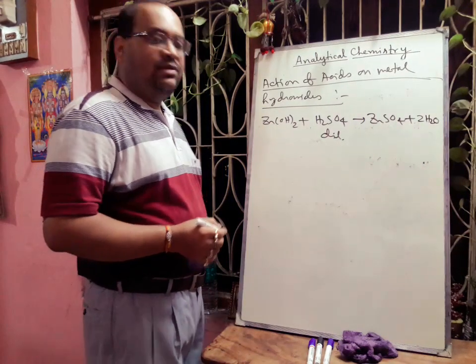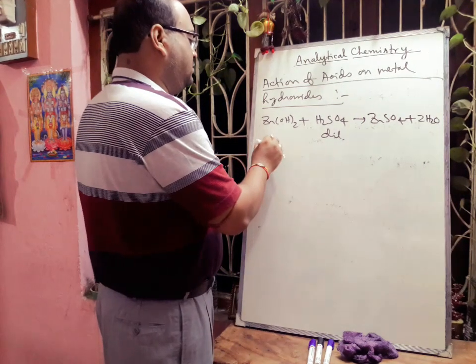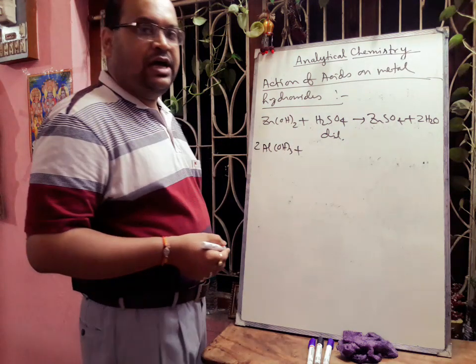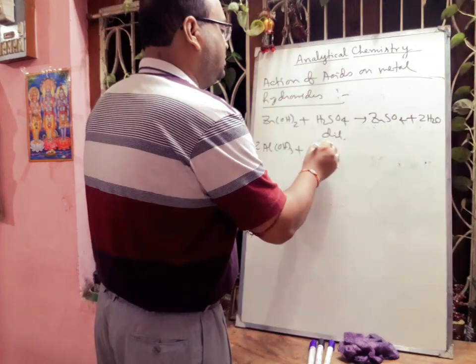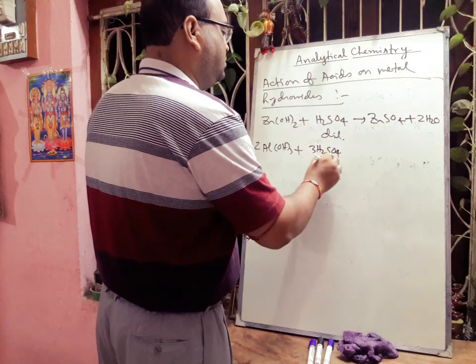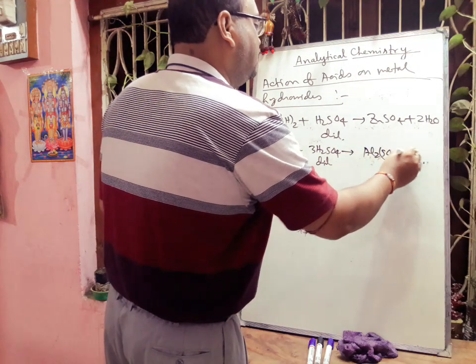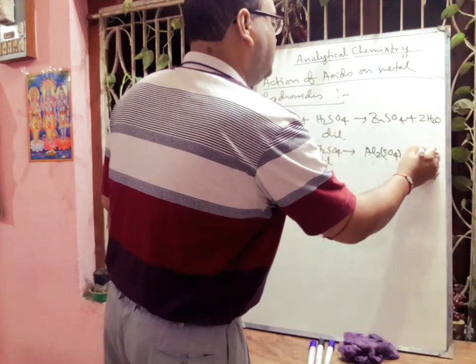If we take aluminium hydroxide, that will also react with dilute sulfuric acid, forming aluminium sulfate plus 3 H2.